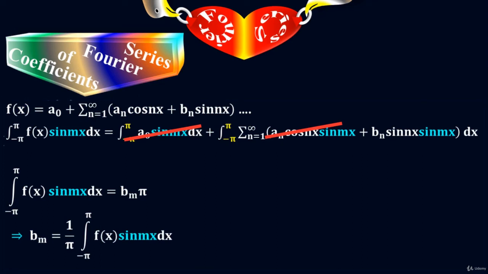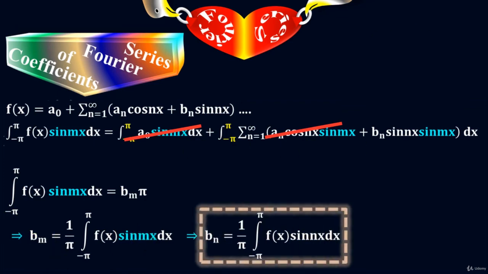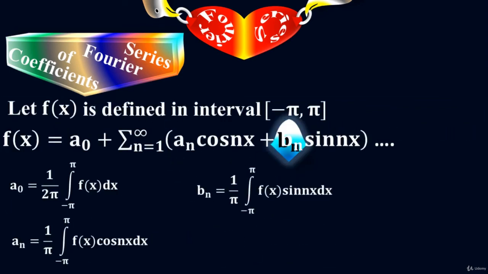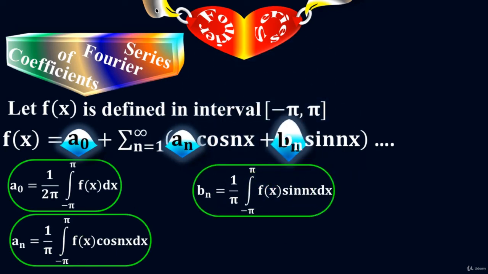B sub m equals 1 over pi times the integral of f of x times sin mx dx. But I want to put n back, so just replace m by n. This is my final equation for b sub n: b sub n equals 1 over pi times the integral of f of x times sin nx dx. So the formula for the coefficient a sub naught is here, the formula for the coefficient a sub n is here, and the formula for the coefficient b sub n is here. That is how I derived all the formulas for the coefficients of Fourier series.